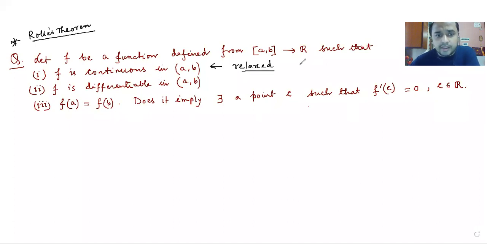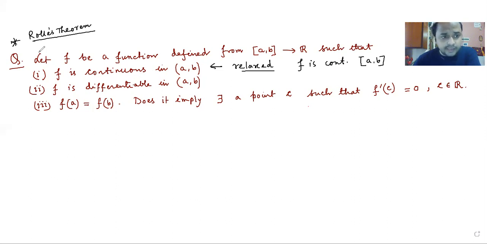In Rolle's theorem, f was continuous in the closed interval AB, but here I have broken the continuity at the lower and the upper limits. We cannot say anything about the continuity of the function at the lower and upper limits. So that condition has been relaxed. The question is, if I relax this condition from Rolle's theorem, will Rolle's theorem still be applicable or not?